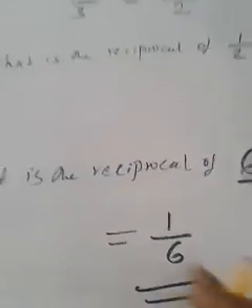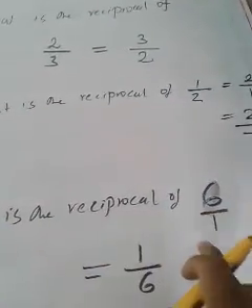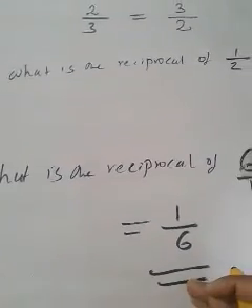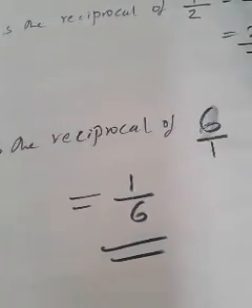How did we find that? Instead of 6 we can write 6 by 1, then it is very easy to take the reciprocal, 1 by 6. So you may have understood reciprocal. If there is no denominator, you can add the denominator as 1. Then it is very easy to take the reciprocal, isn't it? Suppose what is the reciprocal of 10? I can change the question to what is the reciprocal of 10 by 1? It is 1 by 10. Simple.